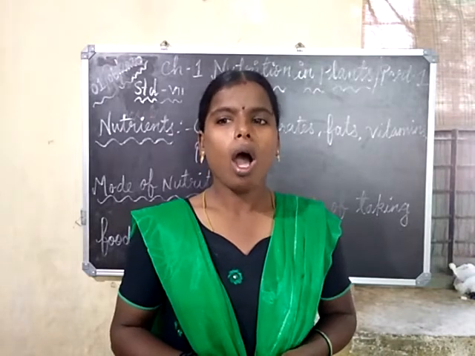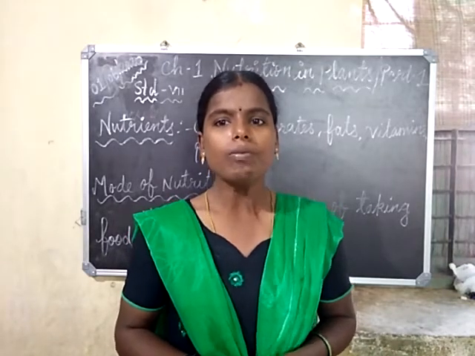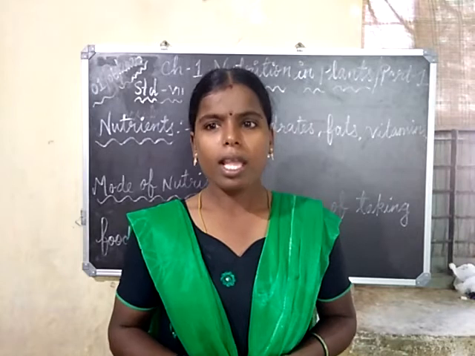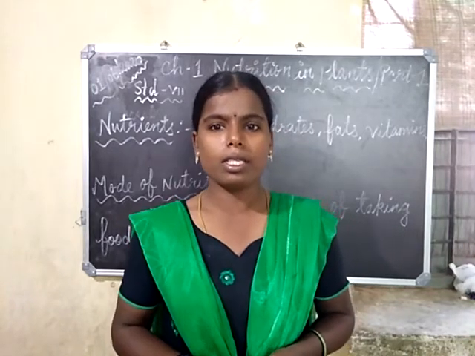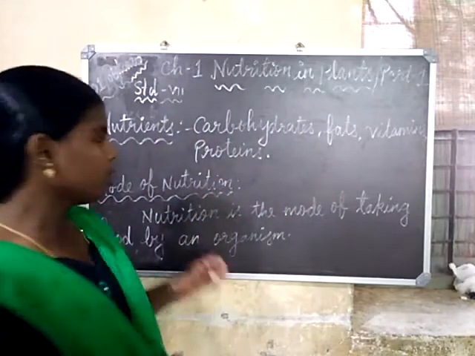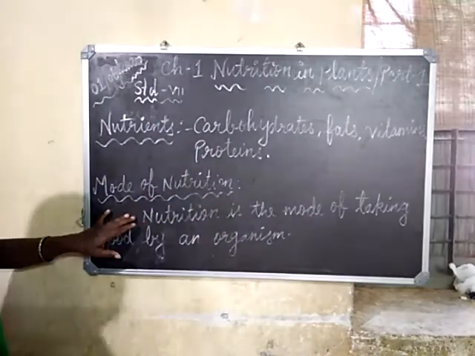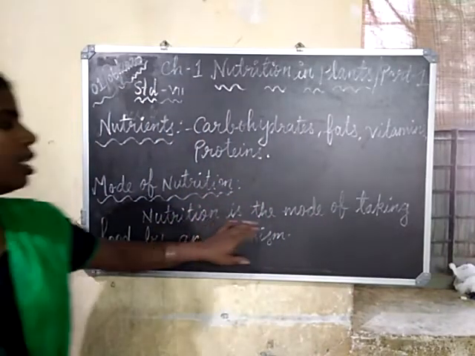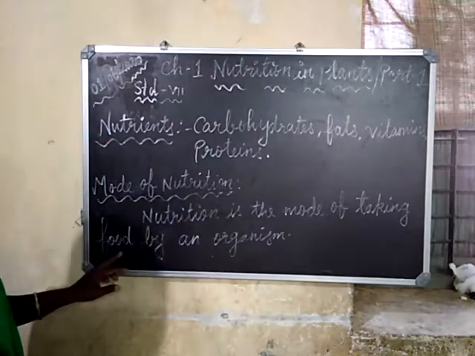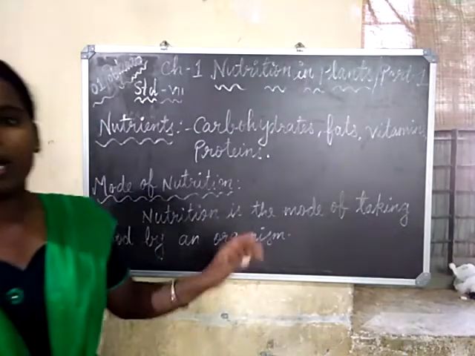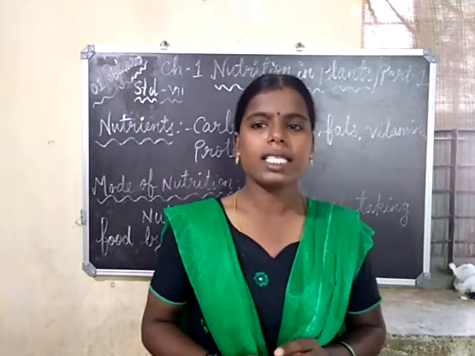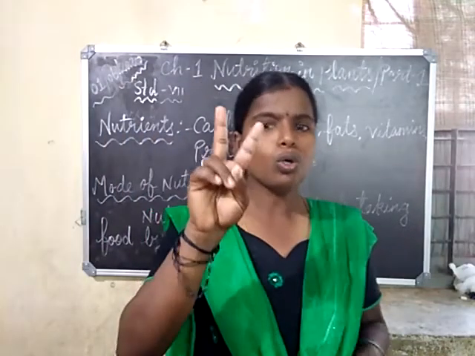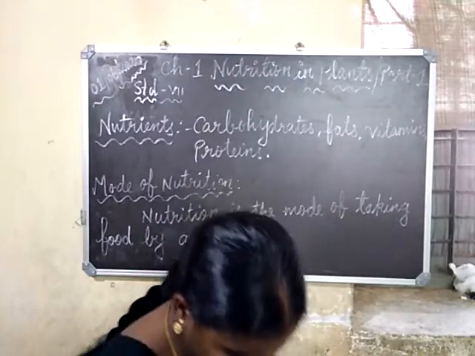So, all living organisms consume food. The way in which they consume food is the mode of nutrition. Definition: nutrition is the mode of taking food by an organism. So, primarily we can say there are two modes of nutrition.